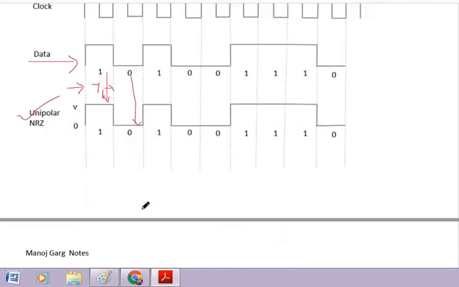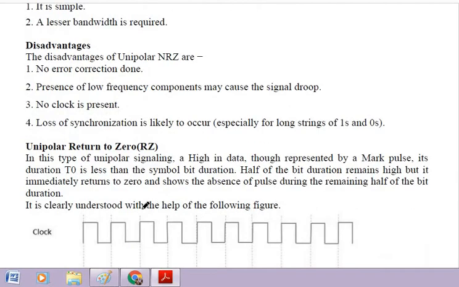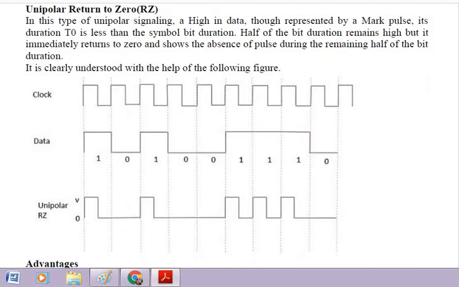Okay. Similarly, in return to 0, here unipolar return to 0, in this format the pulse remains high for half bit duration and returns to 0 for the next half bit duration.